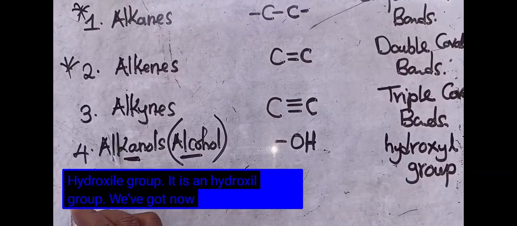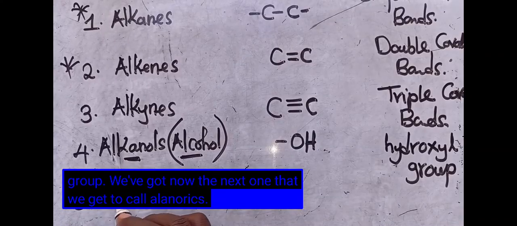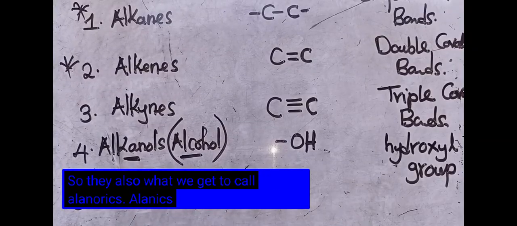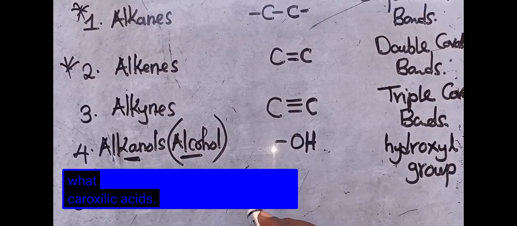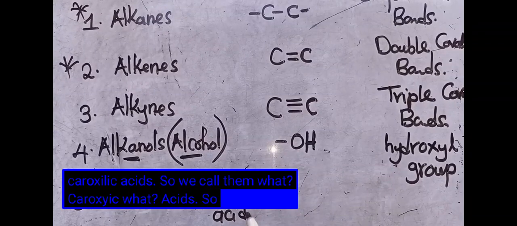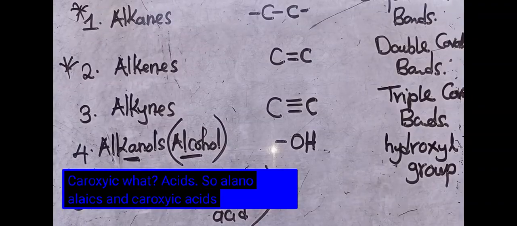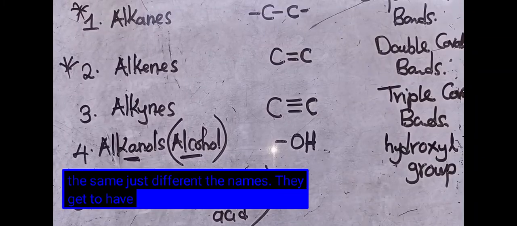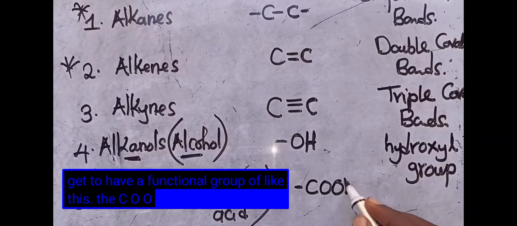We've got now the next one that we get to call alkanoic acids. We also term them carboxylic acids. So alkanoic acids and carboxylic acids are just the same, just different in the names. They get to have a functional group like this, COOH.